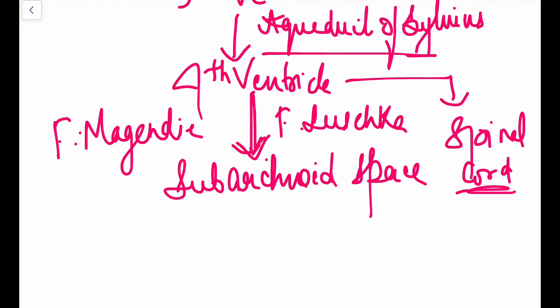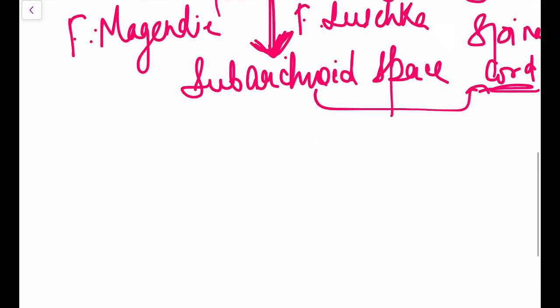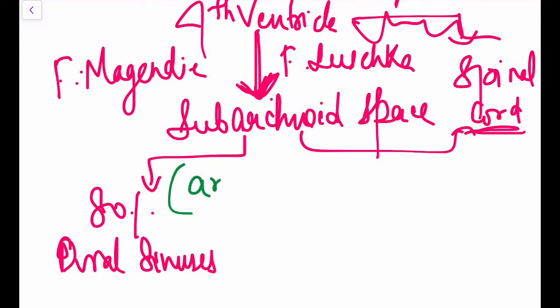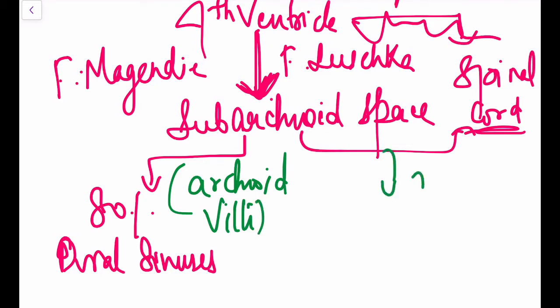Otherwise, it flows into the subarachnoid space, and from the subarachnoid space, it moves upwards towards the cerebral hemisphere and downwards towards the spinal cord. In the subarachnoid space, 80% enters the dural sinuses through the arachnoid villi, and another 20% enters the spinal veins.